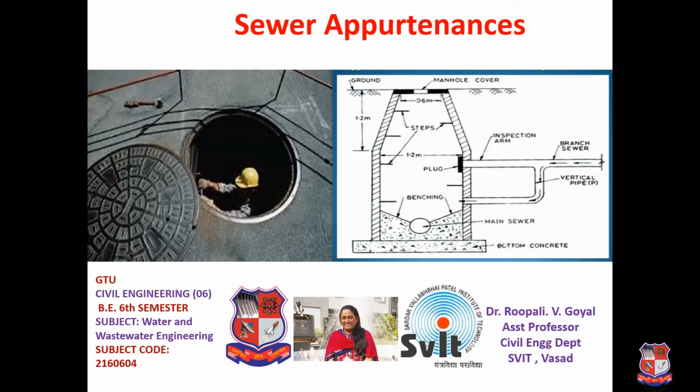So all the system that is generally used for the collection and conveyance of wastewater from your home to wastewater treatment plant is called as sewerage system. This sewerage system consists of pipelines, but apart from those major pipelines, some accessories are also required, and that is what is meant by sewer appurtenances. So we will discuss in detail that sewer appurtenances.